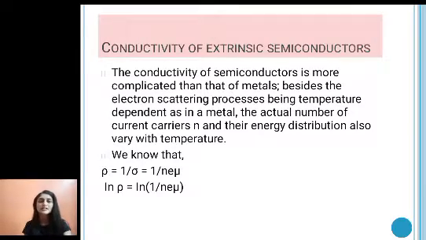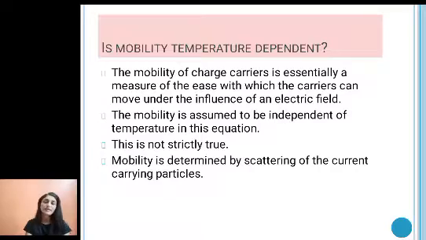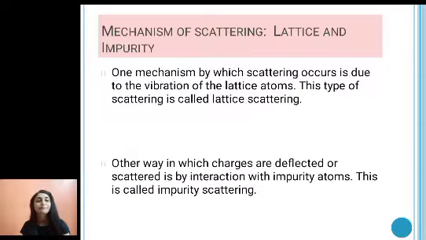Looking at this equation, we find that mobility is not temperature dependent, but it is not like that. The mobility is assumed to be independent of temperature in this equation, but this is not true. Mobility is determined by scattering of the current carrying particles, and current carrying particles are temperature dependent. So naturally, mobility is also temperature dependent.